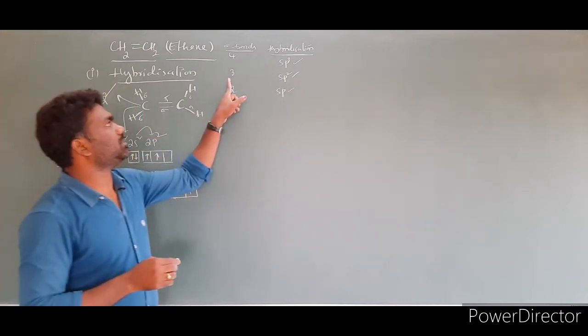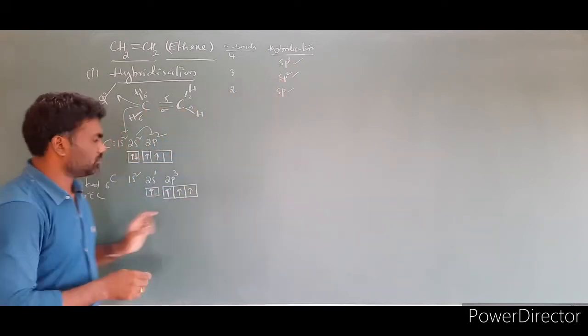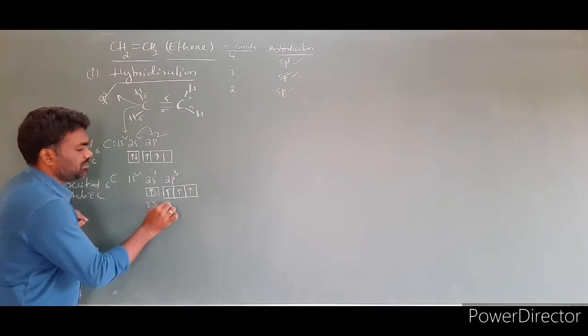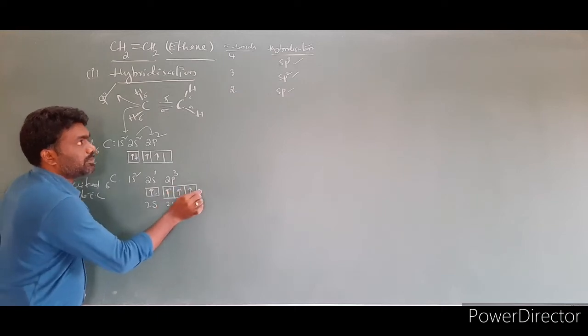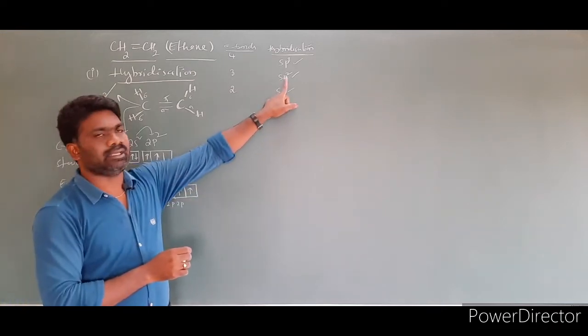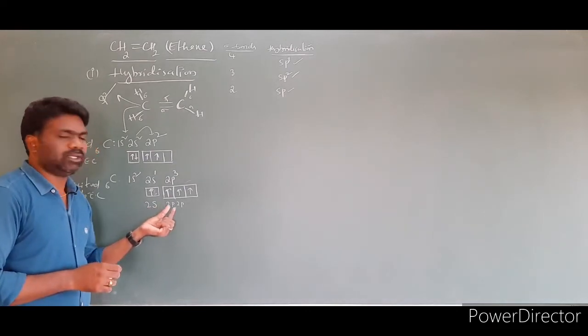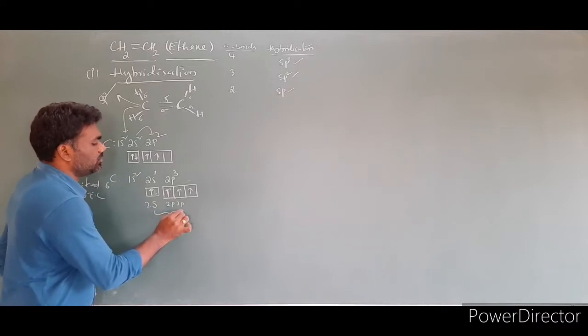sp2, based on the number of sigma bonds. So 1, 2, 3 sigma bonds, hybridization is sp2. So we have to take one s orbital. This is the 2s orbital, this 2p orbital and this 2p orbital we have to take, because the requirement of hybridization is only sp2. Only 2s and two 2p, that means one s orbital and two p orbitals, so these will be intermixed.